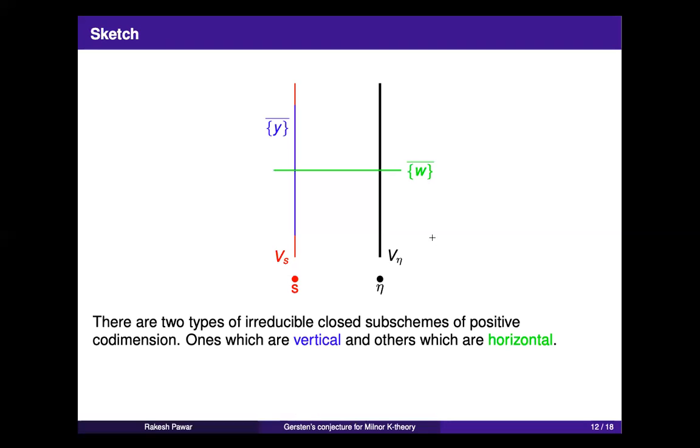So vertical over the generic point, right? Will that be a closed subscheme of V? It depends, because V is not proper over S, right? V is not proper over S. Yeah, then it can happen.